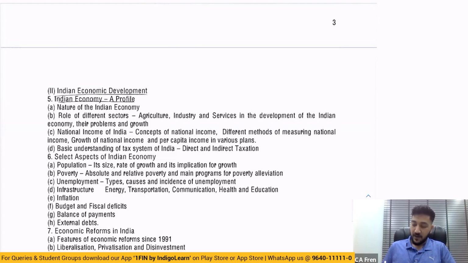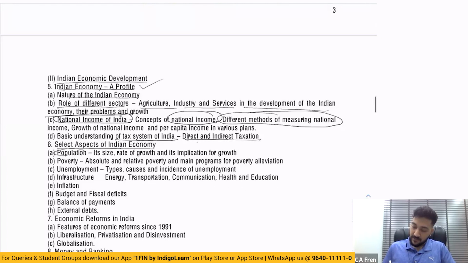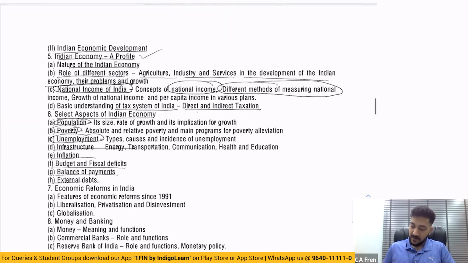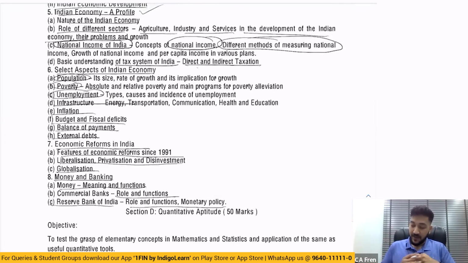there where we used to learn about the Indian economy, a profile, the nature of the Indian economy, the role of different sectors, agriculture, industry and services in the development of the Indian economy, etc. National income of India, the concept of national income, different methods of measuring national income, a basic understanding of the tax system in India, selected aspects of the Indian economy in terms of population, poverty, unemployment, infrastructure, inflation, budget and fiscal deficit, balance of payment, external debt, and what are the various economic reforms of India, features of economic reforms, liberalization, privatization, globalization, money and banking, meaning and functions of money, commercial banks, their roles, the Reserve Bank of India, their role, functions, and monetary policies, etc.